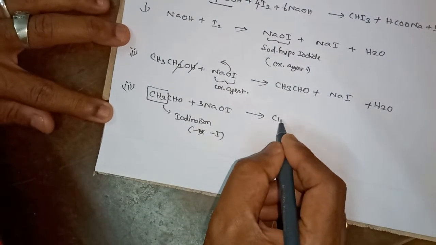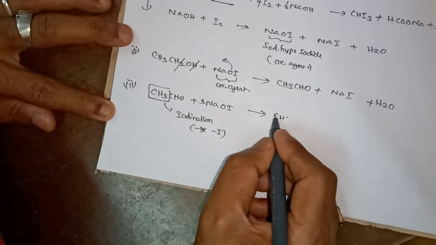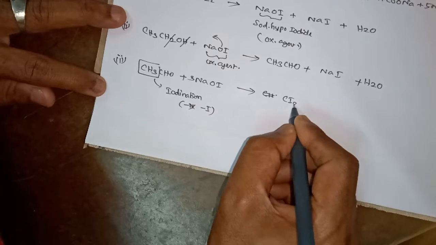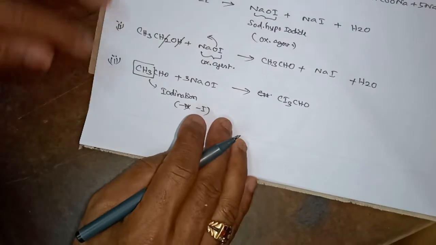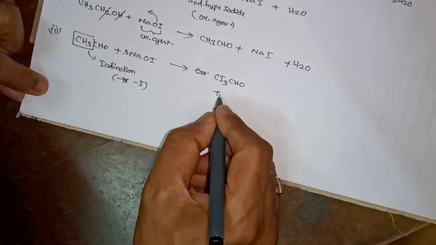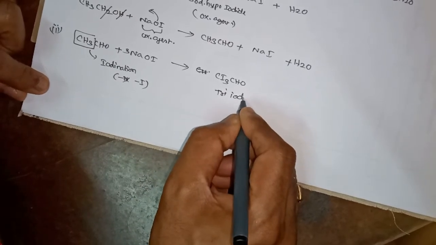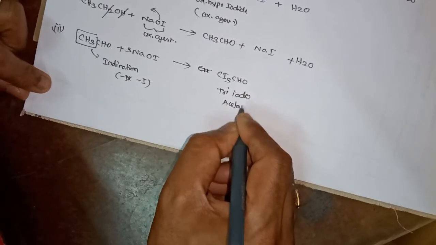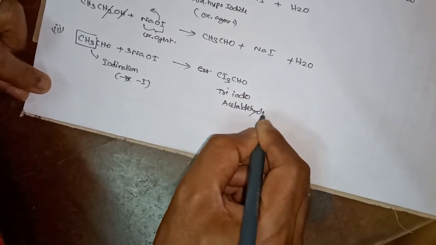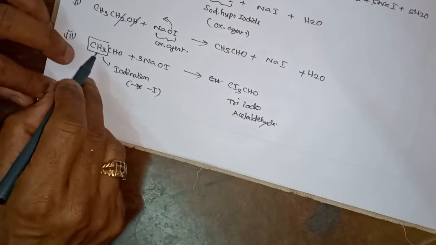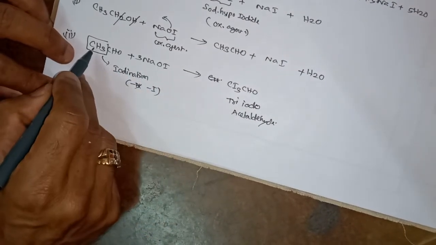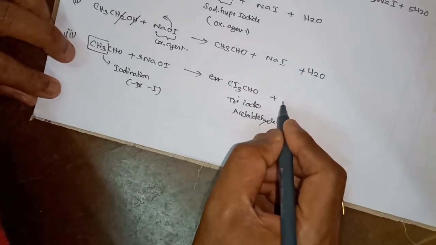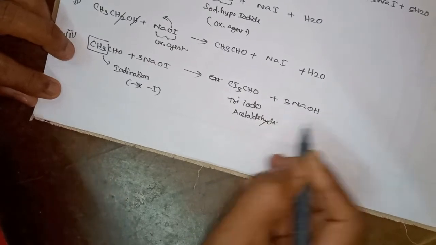I get CI3CHO. Am I right? From CH3CHO. This is called triiodoacetaldehyde. Instead of 3 hydrogen, 3 iodine enters, and these 3 hydrogens take 3 NaO and it becomes 3 NaOH.